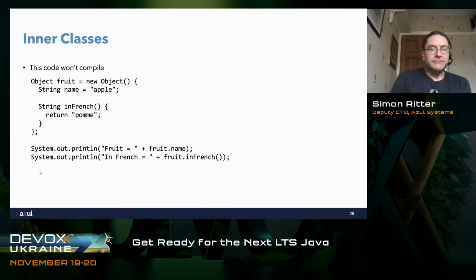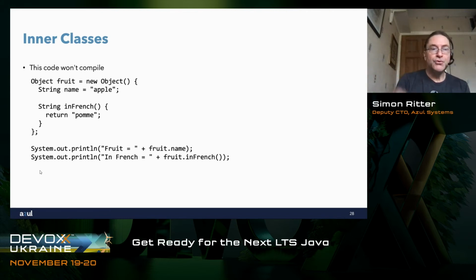Inner classes as well. So this is, again, a slightly weird bit of code, but it shows what you can do. If we create an inner class in this case, so we say object fruit equals new object, and then we actually add some things to the definition of object. So we have a string, an instance field called name, which is apple, and then we have a method in French, which returns a string and returns pom. That will compile. That will compile quite happily. There's no issue with that code, which I find a little bit strange because object doesn't have those things in it, but it will compile.